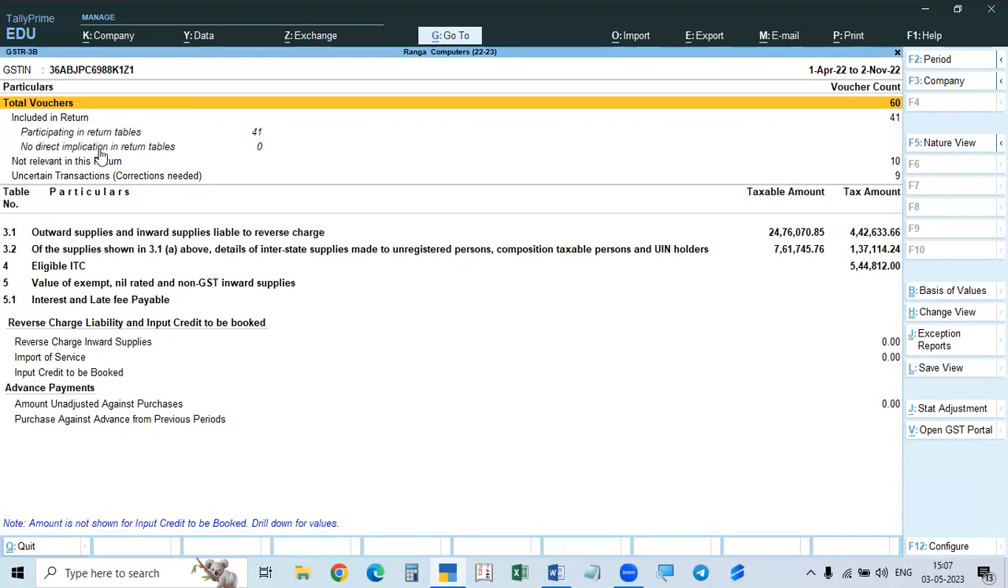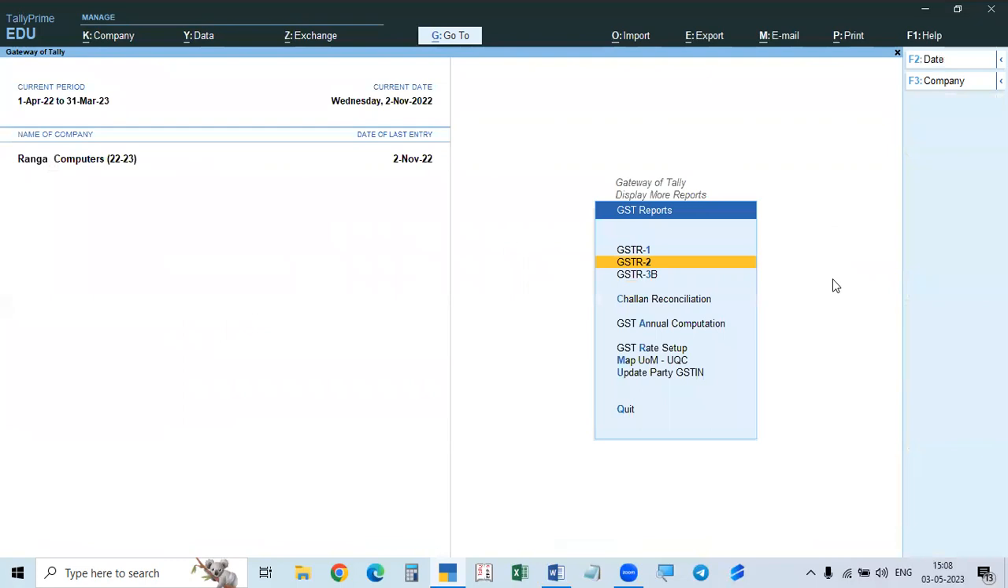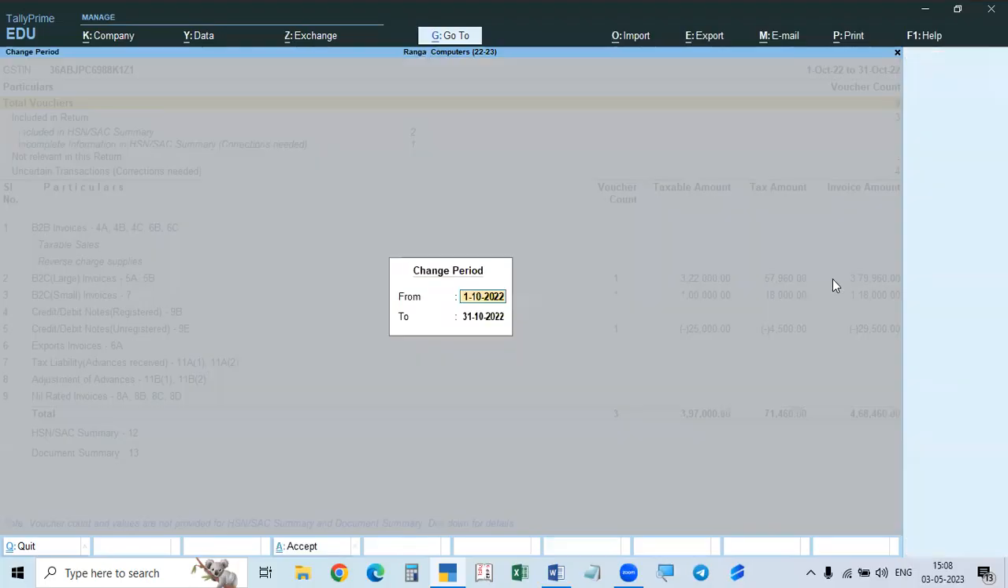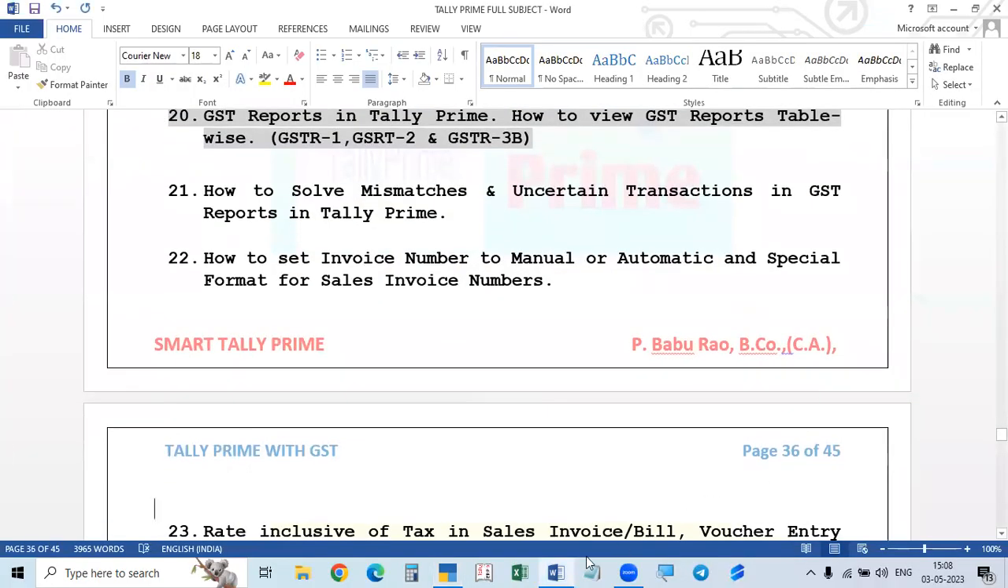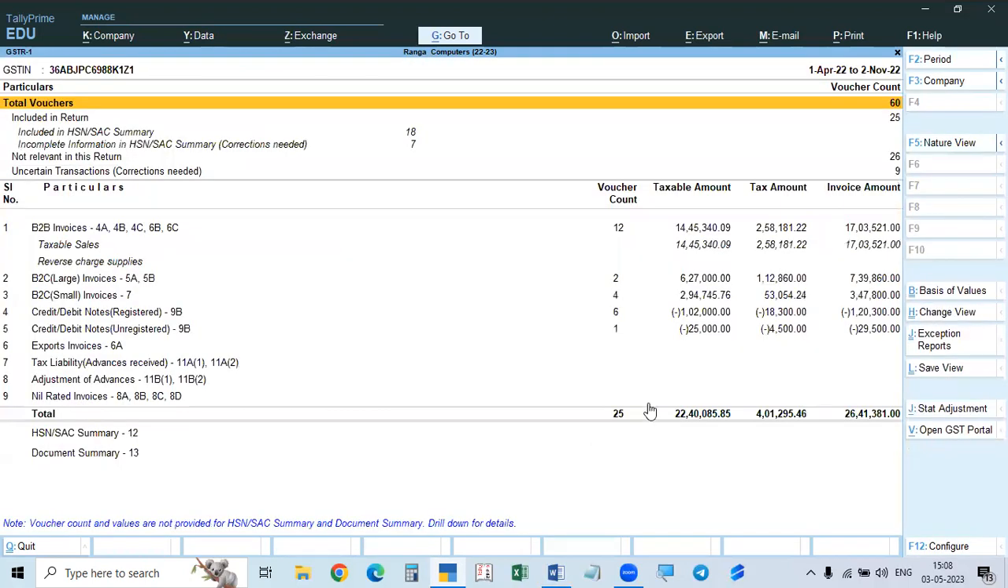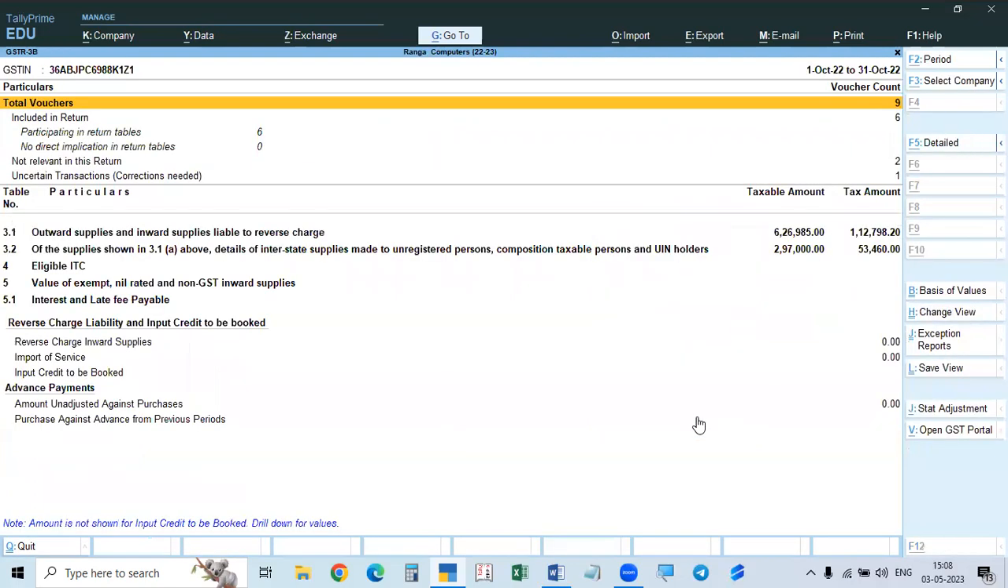Out of 41, there is no other problem here. So only 41 are included here. After that, if you see, everything will be all right and everything will be included. Here, for example, if you go to GSTR 1, just to take up the sales only, first the taxable value. It is 22,40,000. You see here, go to GSTR 3B.